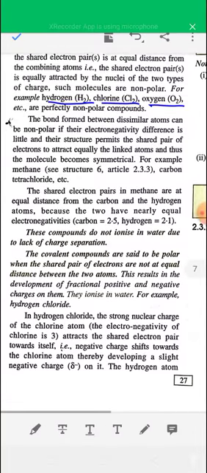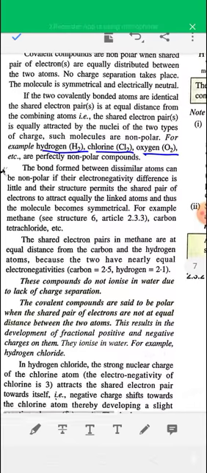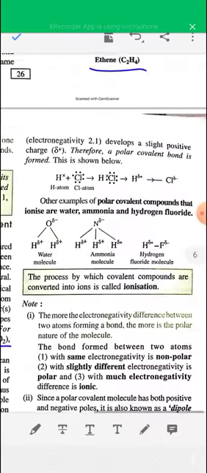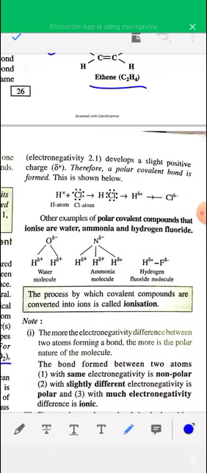And if there is a large difference in electronegativity between two combining non-metals, then the covalent bond formed is known as a polar covalent bond. For example, in HCl there is a large difference between the electronegativity of hydrogen and chlorine.